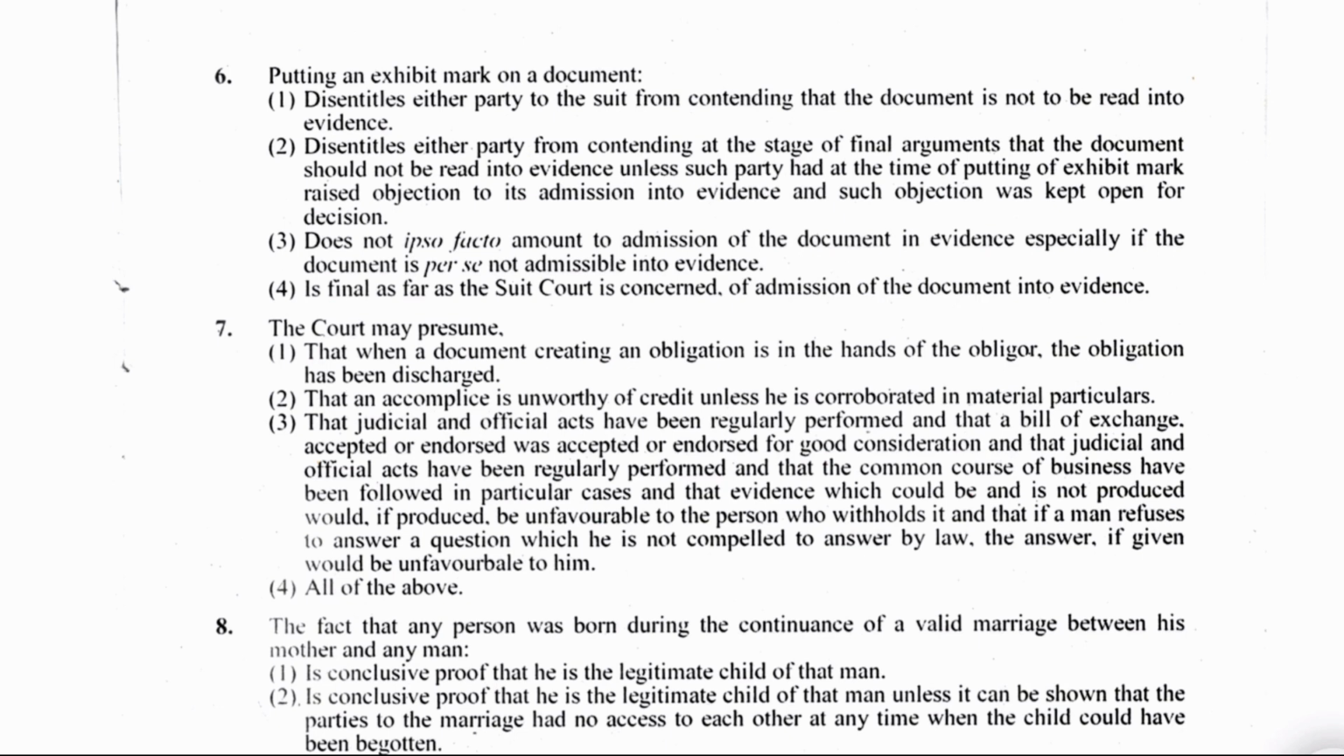Next is question number 6. Putting an exhibit mark on a document: Option 1 disentitles either party to the suit from contending that the document is not to be read into evidence. Option 2 disentitles either party from contending at the stage of final arguments that the document should not be read into evidence, unless such party had, at the time of putting of the exhibit mark, raised objection to its admission into evidence and such objection was kept open for the decision.